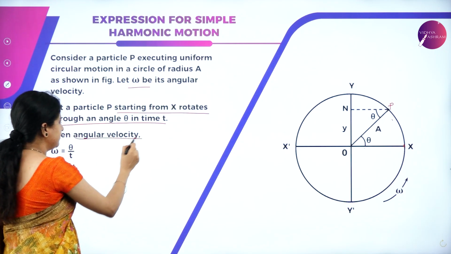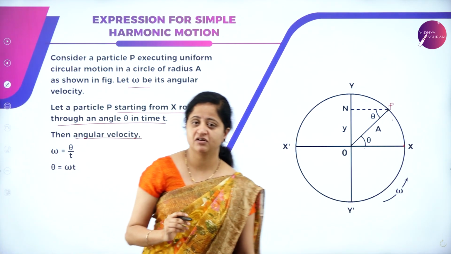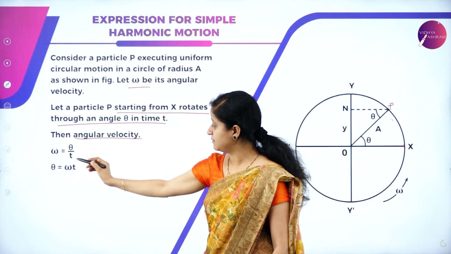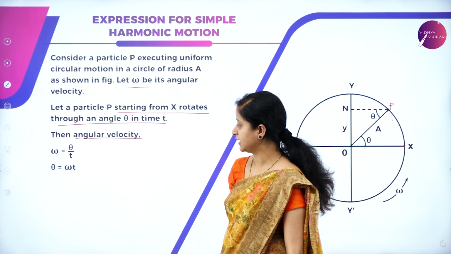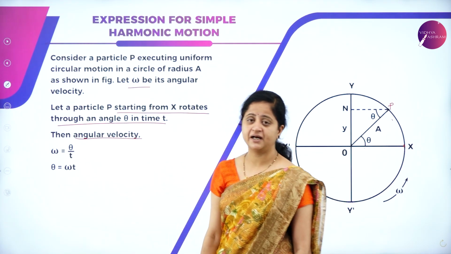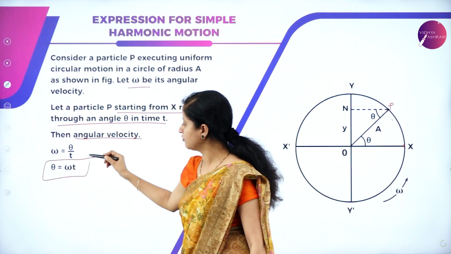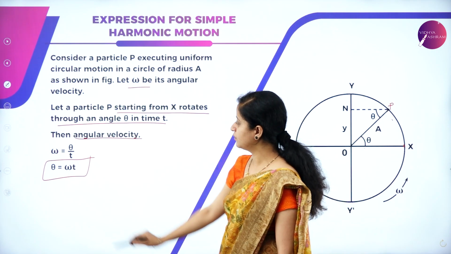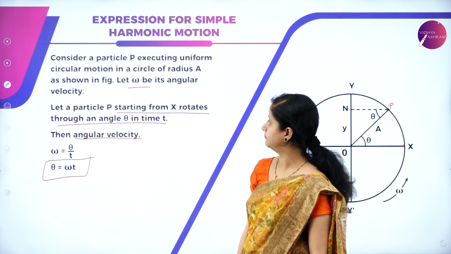Now the angular velocity omega is equal to theta divided by t, angular displacement divided by time taken. From this we can write theta is equal to omega t. So remember, theta is equal to omega t, where theta is the angular displacement, equal to angular velocity into time.